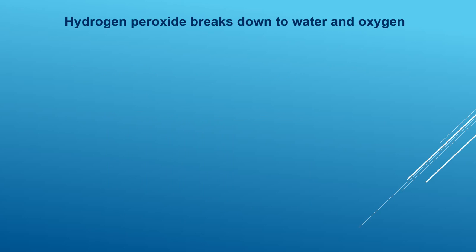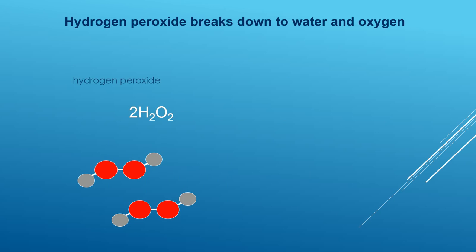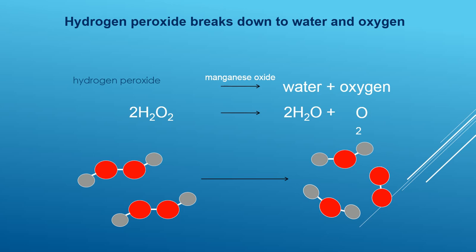Here I have put up one example: the breaking down of hydrogen peroxide, whose formula is H2O2. Manganese oxide will react as a catalyst. It will break the hydrogen peroxide down into water and oxygen. Manganese oxide is a catalyst. What does it mean? As you can see here in the equation, it is not broken down. It remains unused at the end of the reaction and it can be reused. The same goes for enzymes.